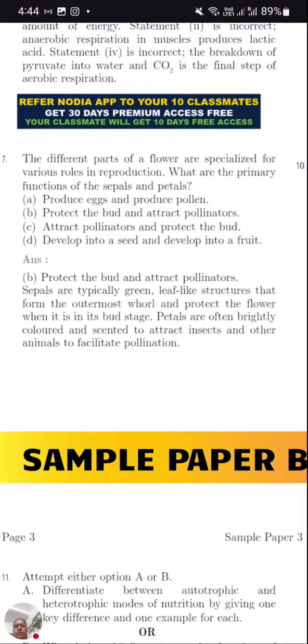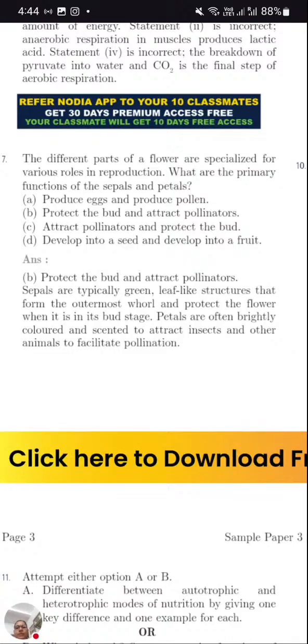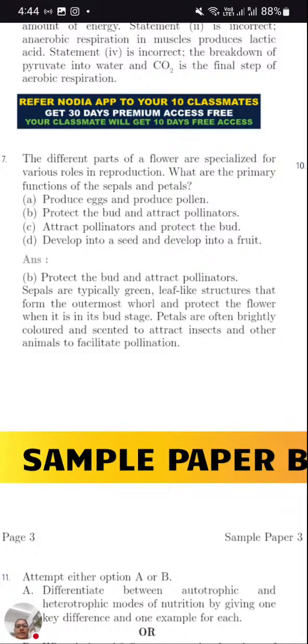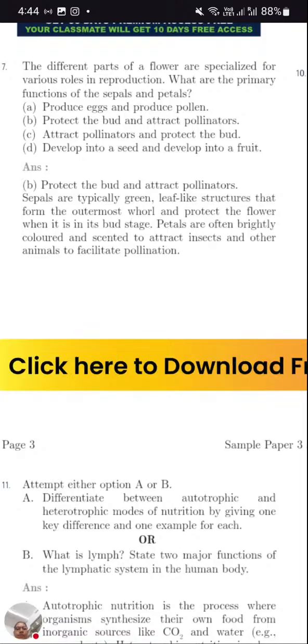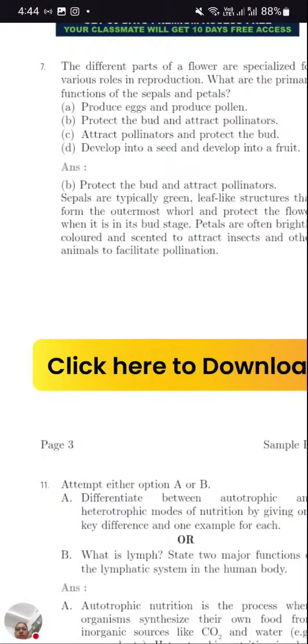And so the correct answer here, different parts of the flower are specialized for various roles in reproduction. What is the role of sepal and petal? So correct answer is B, that is protect the bud and attract pollinators. Sepal is protecting the bud and petals are attracting pollinators. So correct option is B. Now moving to the next question.